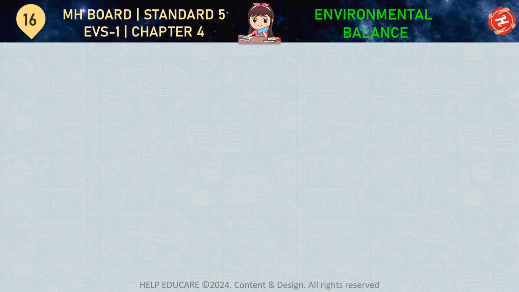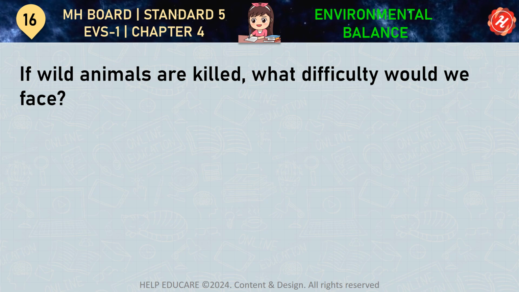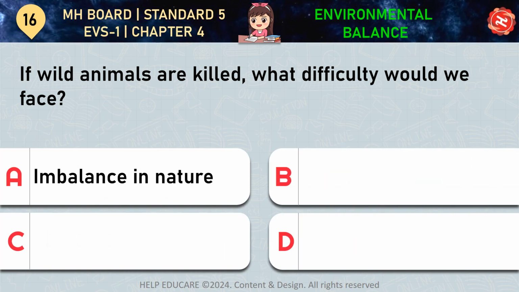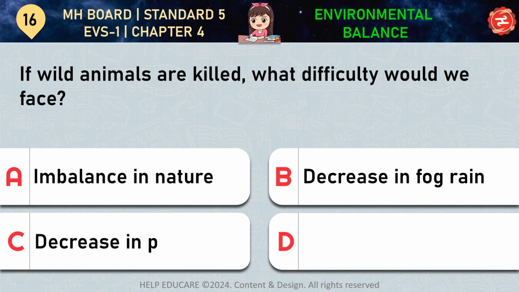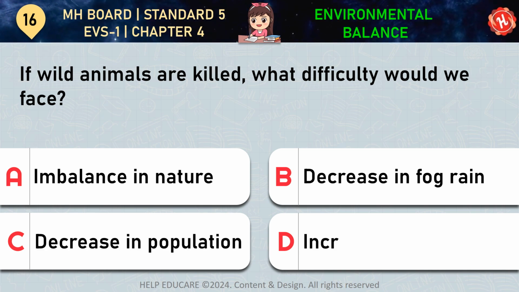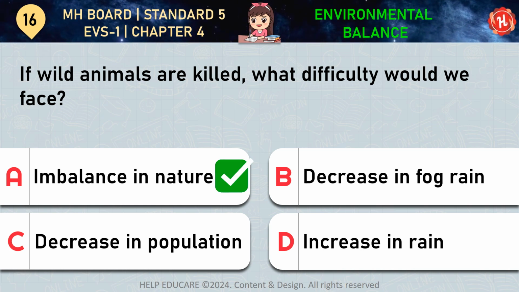Question number 16. If wild animals are killed, what difficulty would we face? Your options are A. Imbalance in nature, B. Decrease in rain, C. Decrease in population, D. Increase in rain. Correct answer is option A. Imbalance in nature.